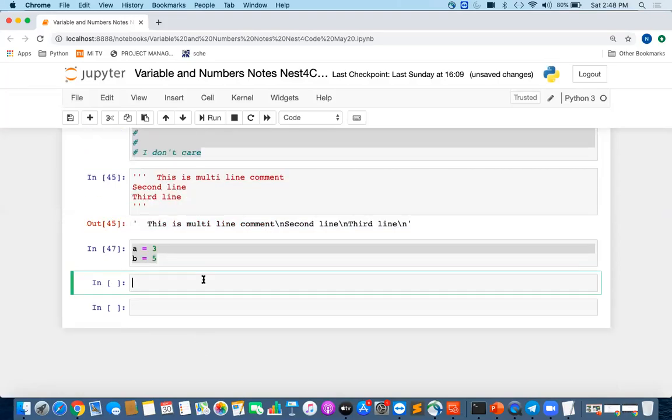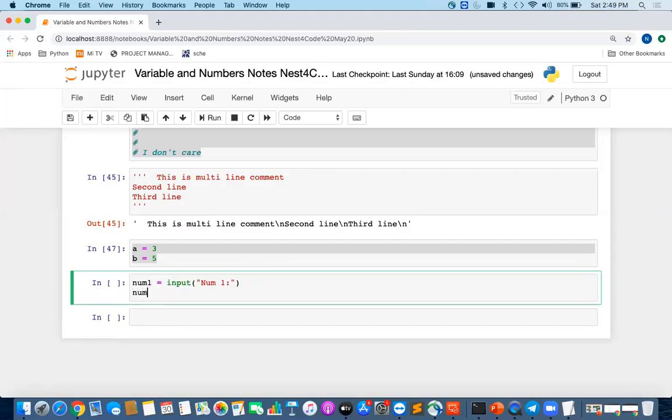Okay guys, the other thing is how to take input from a user. We have an input method in Python. Let us suppose I'm writing a calculator program. We can take number 1, where the user will enter number 1, and a variable for number 2. Now we are writing a program which will take two numbers as input and print their sum, multiplication, division.